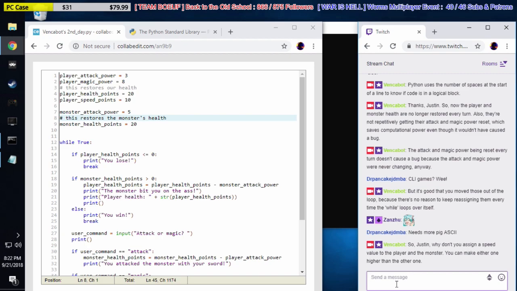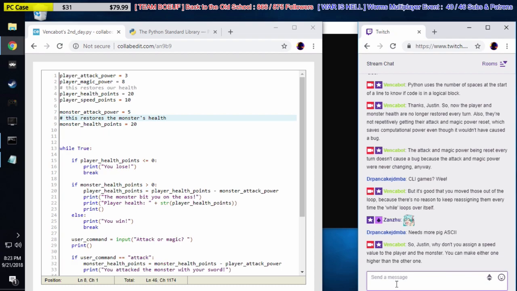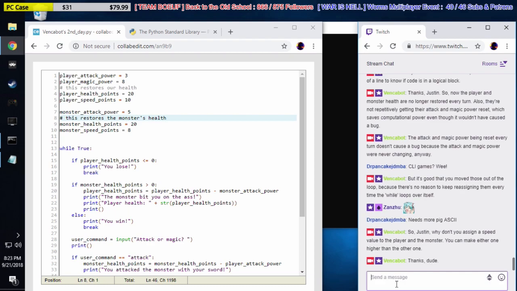Okay, equals 1. Oh, equals 10, alright. Then we have monster speed points equals just 8. Okay, so now we have these: a player has speed and a monster has speed, right? So now we need to test,